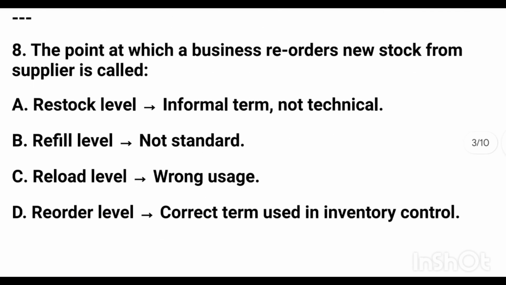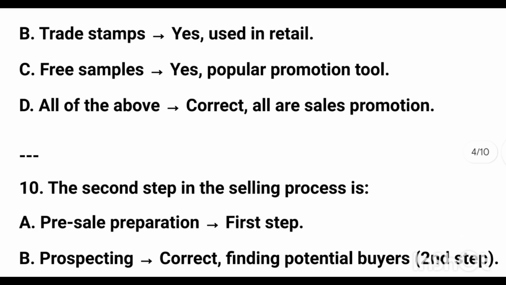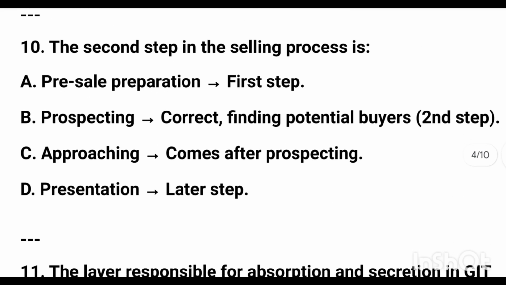The point at which a business reorders new stock from supply is called reorder level. Methods used for sales promotion: coupon, trade stamp, free sample, all of the above. The second step in the selling process is prospecting.